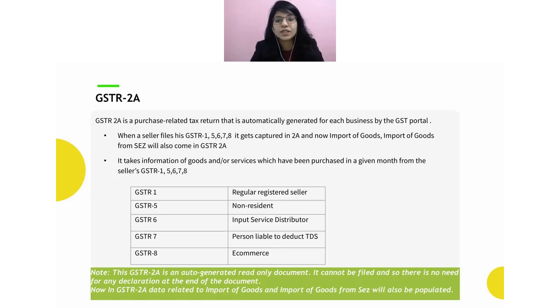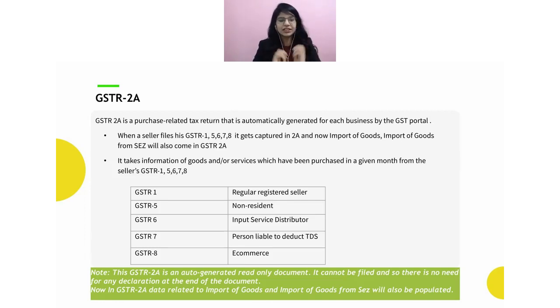Is there any confusion till now, especially when we talk about the GSTR 2A part? You all can type in the chat box. Okay, now I'm a little confused. People are saying no. Is it clear? It is not clear. Okay, great. So everyone says yes, it's clear.